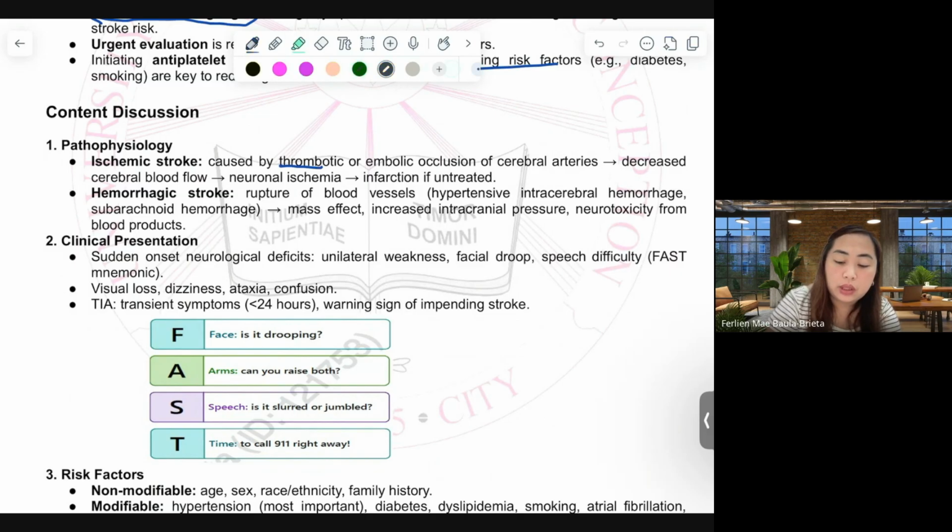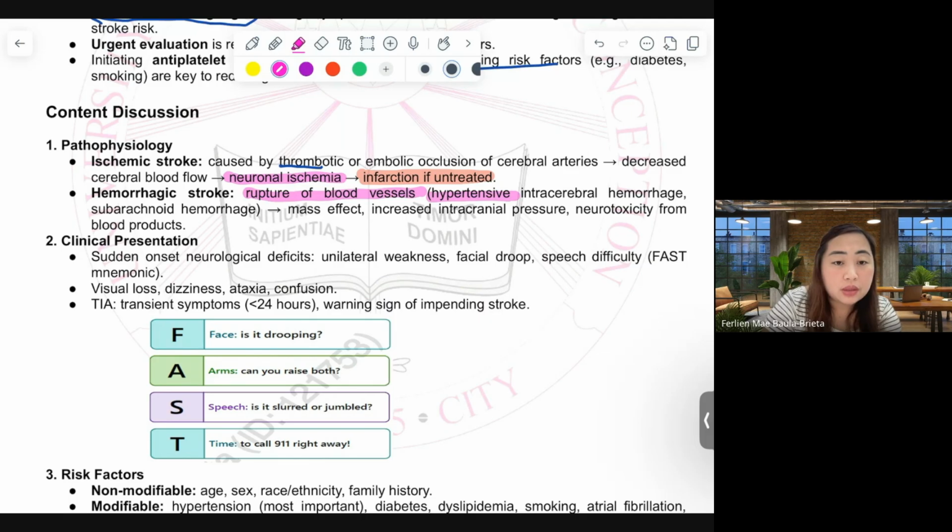It will result in neuronal ischemia and, if untreated, results in infarction. With hemorrhagic stroke, there is a rupture of blood vessels due to increased pressure because of hypertension.